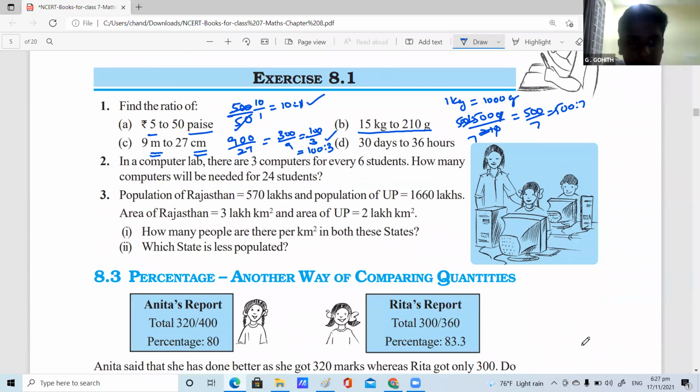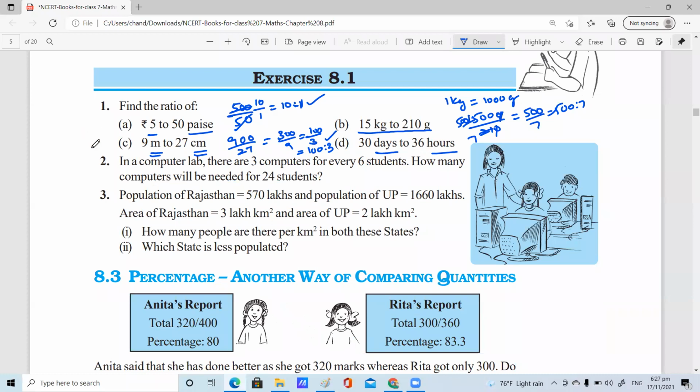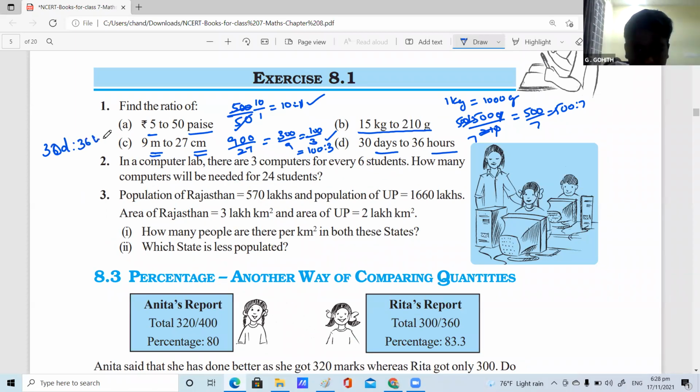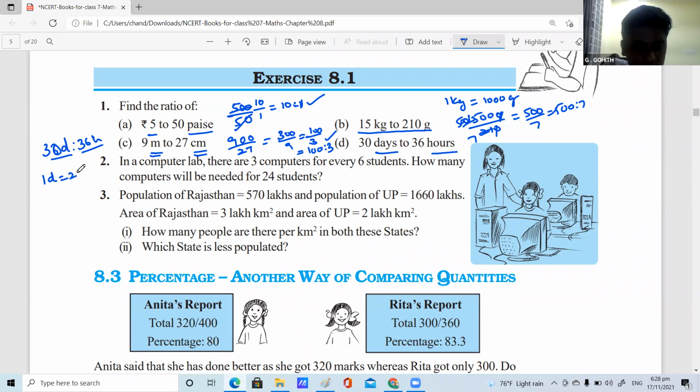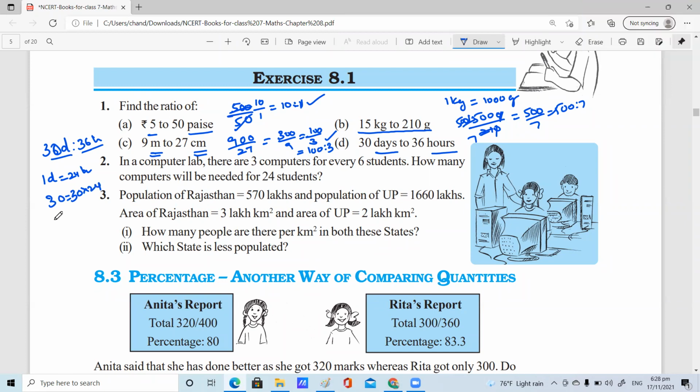Next, Gohit, are you there? Yes, ma'am. Gohit, you see the D bit. One is in days, one is in hours. Can you please tell, 30 days to 36 hours? First we have to convert 30 days into hours. One day is equal to how many hours? Ma'am, 1 day is equal to 24 hours. So 30 days is nothing but 30 into 24.